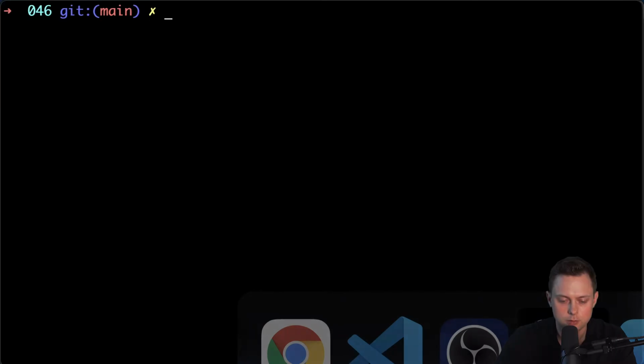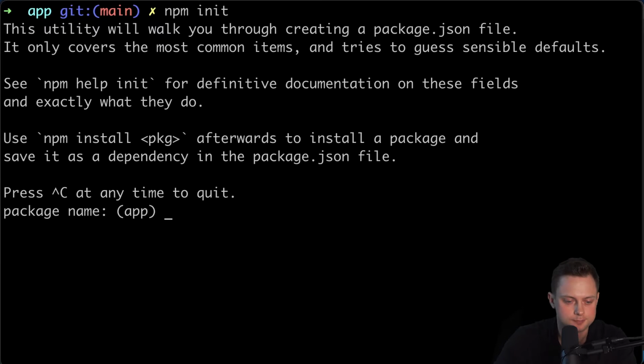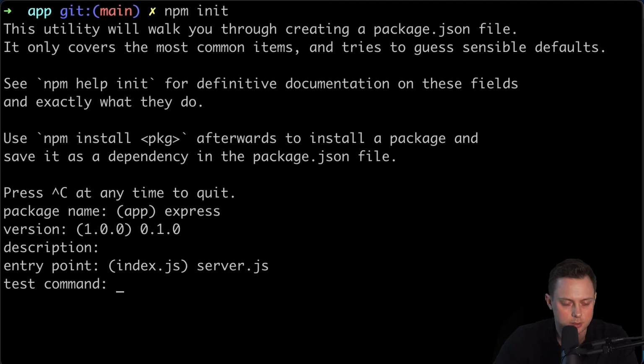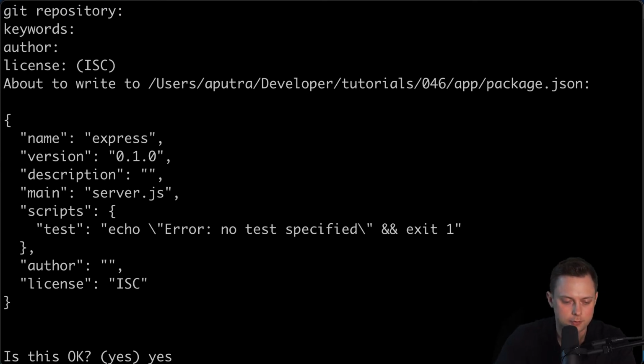Let's go to the terminal and change directory to the app and run npm init. The package name we're gonna call express. The version will be 0.1.0, and then the last one, the entry point, that we want to update. We're gonna skip description, and the entry point will be server.js. And skip, and let's confirm that everything is correct.